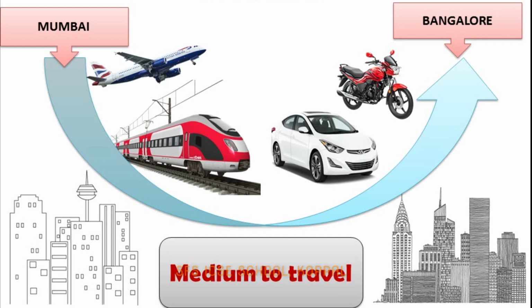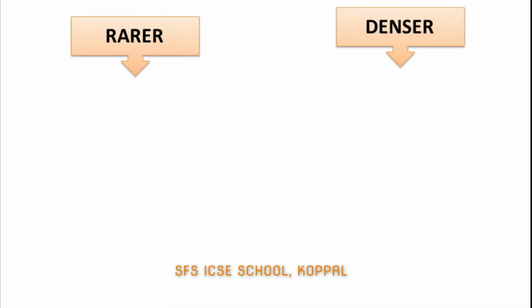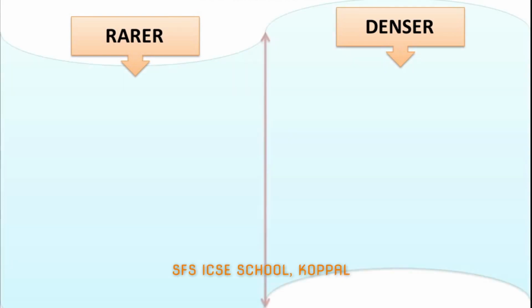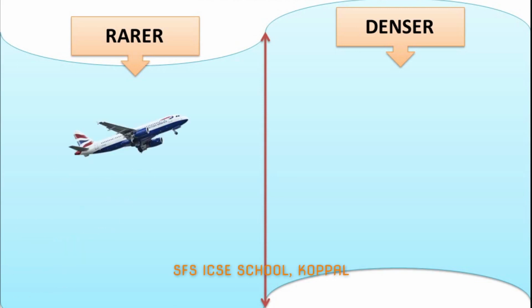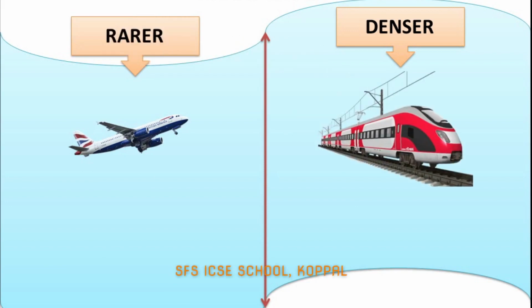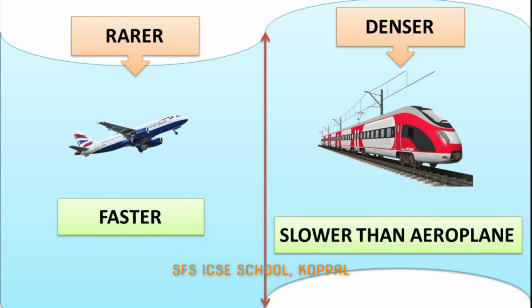Now, based on the nature of medium, we can classify medium into 2. Number 1, rarer and number 2, denser. Now, what is rarer and what is denser? We can't define it but need to compare. Okay, I will explain. From the previous example I have given, let us take 2 modes of transport. One, we will take aeroplane and other as train. Which is faster? Obviously, aeroplane is faster than the train. So, aeroplane is rarer and train is denser.